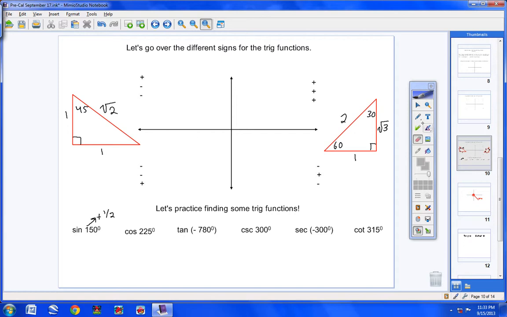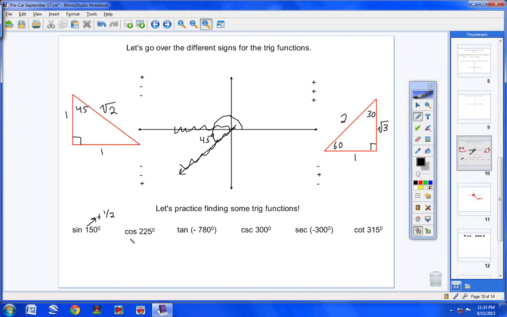The cosine of 225. So here we go. We don't have 225 on our triangle, so we're going to start here. We're going to go 90 and then 180 and then 45 more, and I'm going to stop. That's 225 degrees. So if I went 90 and 90 is 180 and then 45 more, that means this angle right here is 45 degrees. So now you see the reference angle is right here. The reference angle is 45 degrees.